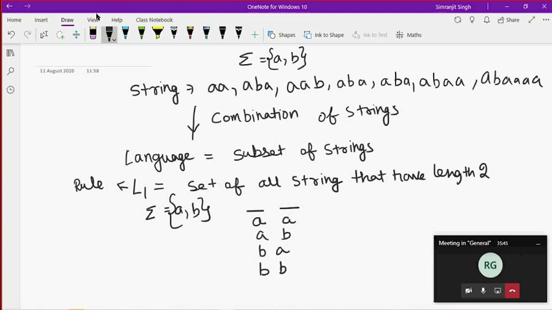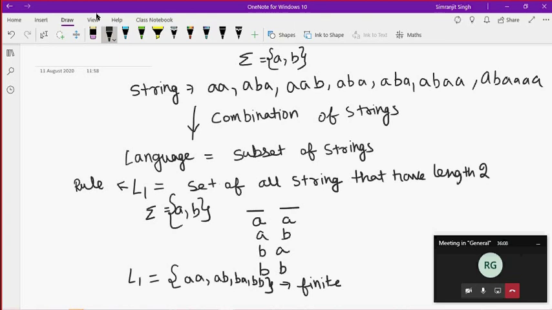Only these four strings are possible in the language. I can write the language in a set showing only these strings. This is also called a finite language, because I can count the number of strings available in this language, that is 4 strings.